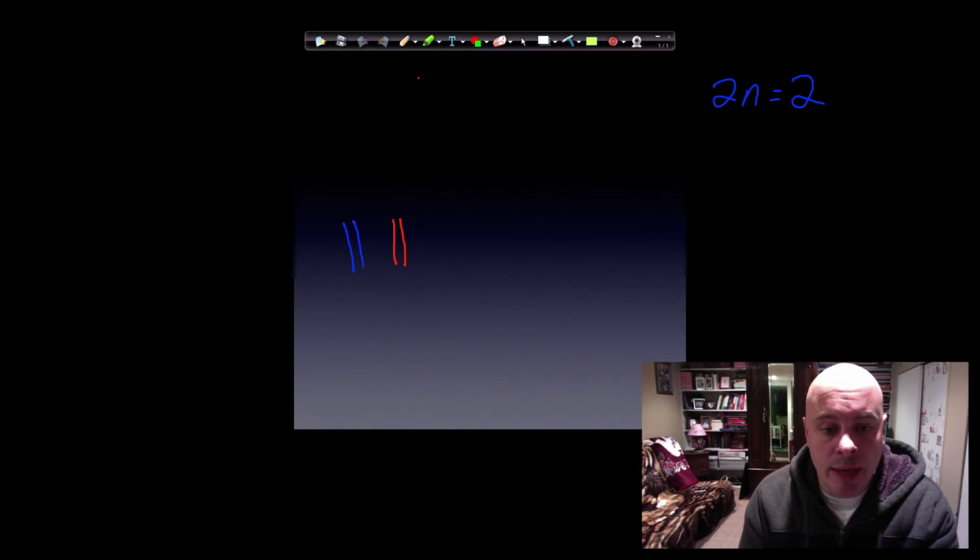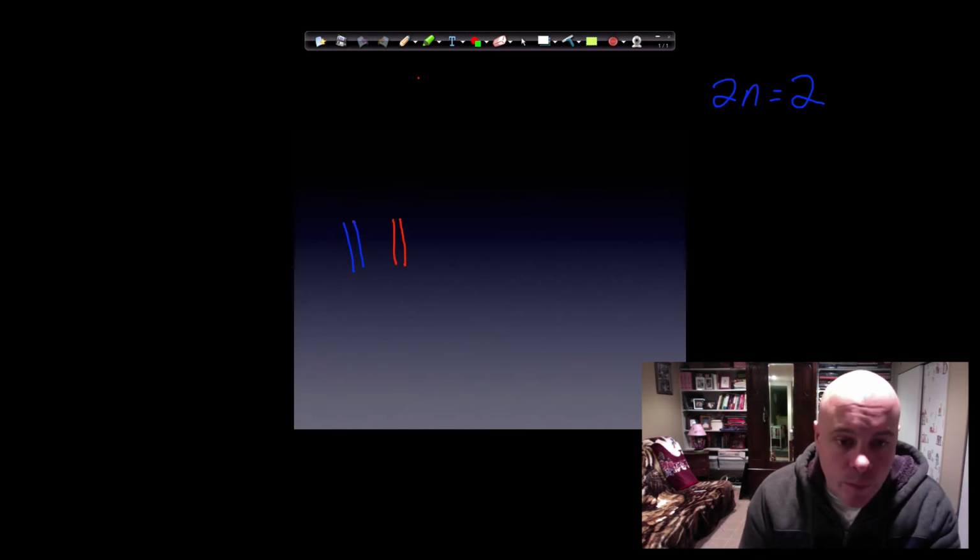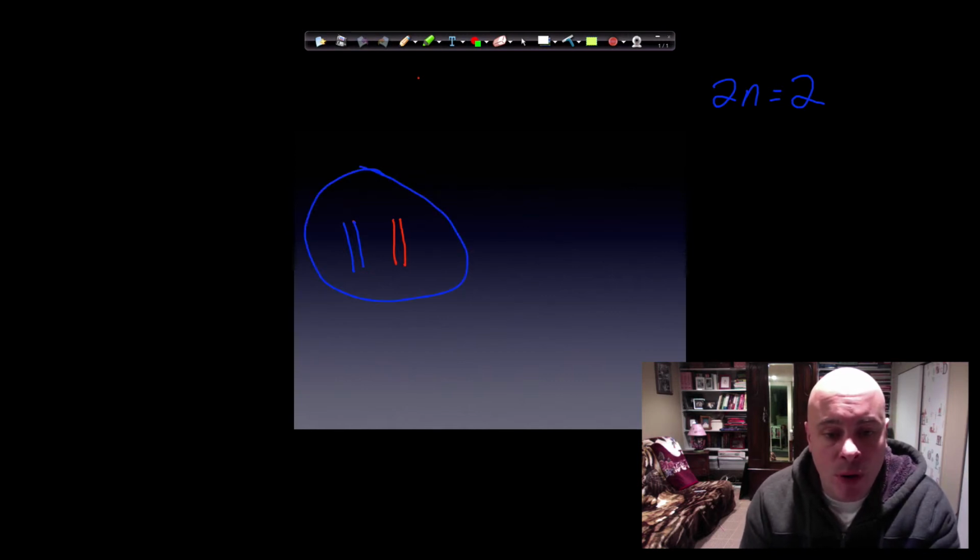These are called sister chromatids. So what will happen is, and this is happening inside the cell, now we have 4 chromosomes in here, and these will come close together, and it'll form a tetrad, and it'll look something like this now.